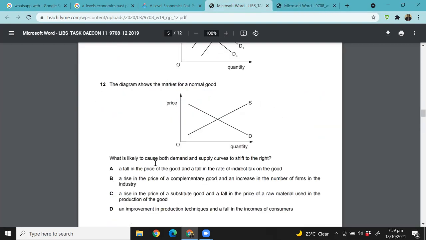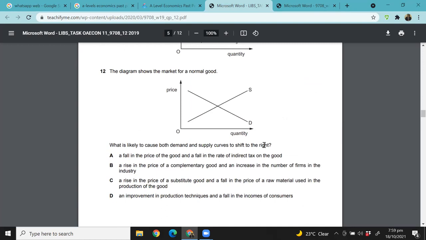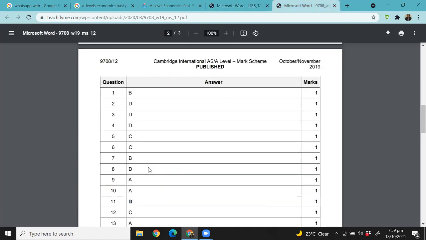12. The diagram shows the market for a normal good. What is likely to cause both demand and supply curves to shift to the right? So we said C: when the price of a substitute good is rising, the demand for your good will rise. And a fall in the price of the raw material used in production will cause a rightward shift in supply. So the answer has to be C.